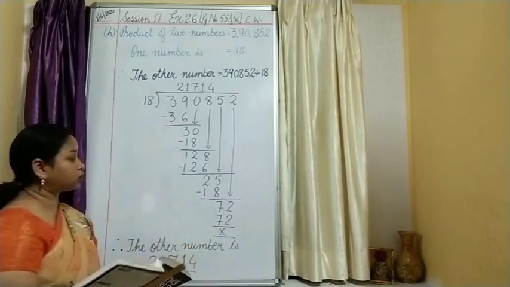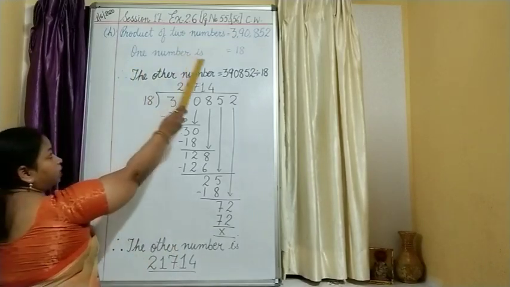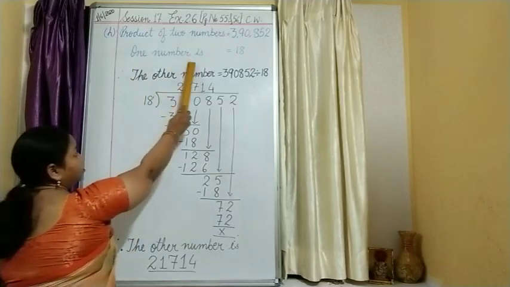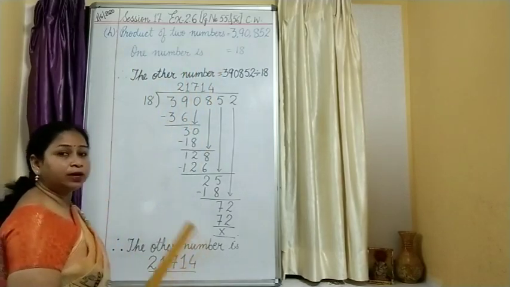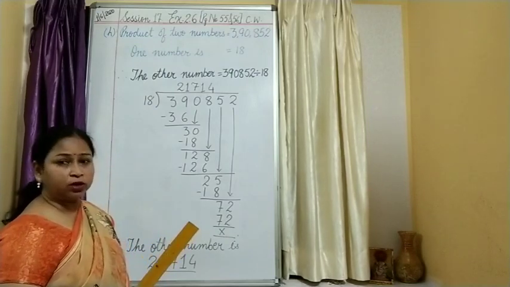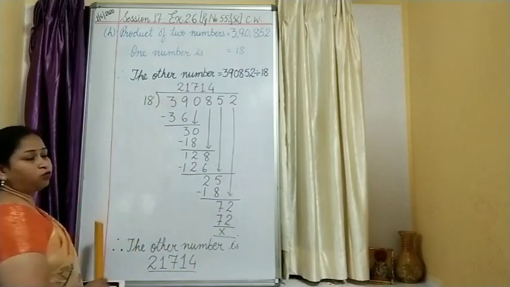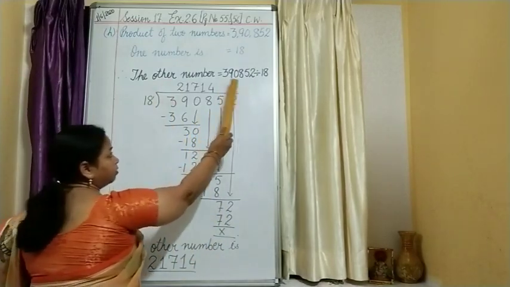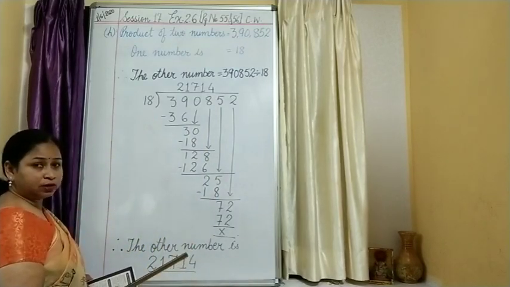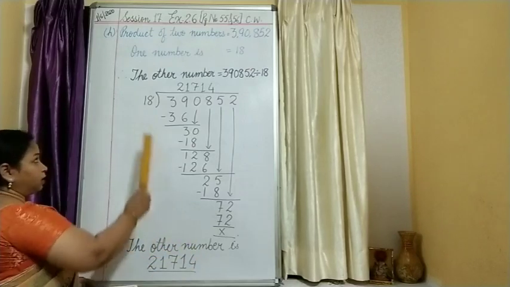Let us do this question. As you can see, I have solved it also. Product of two numbers is given as 390852. One of the numbers is given as 18. It is not 189. Once again I am repeating: instead of 189, just put a cross over there and write down 18. So the other number you have to find out. You have got the number, divide by 18. You know how to divide it, isn't it? I have also done it for you. Let us do it together once again.